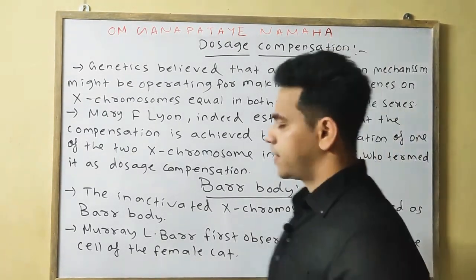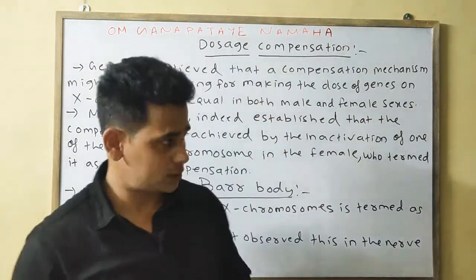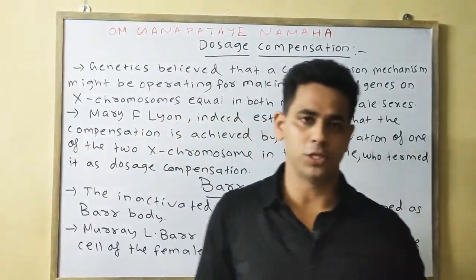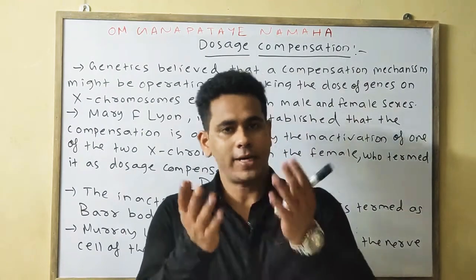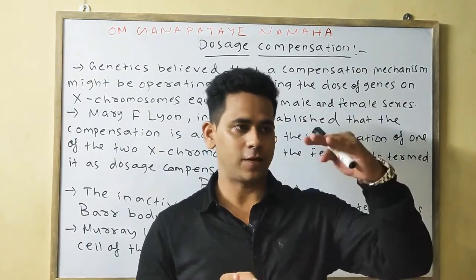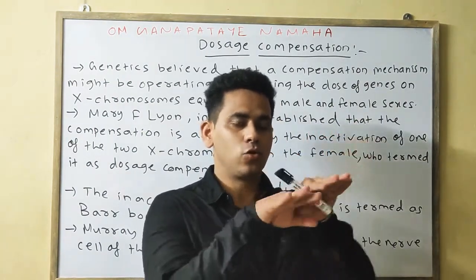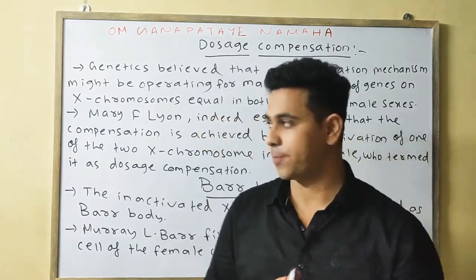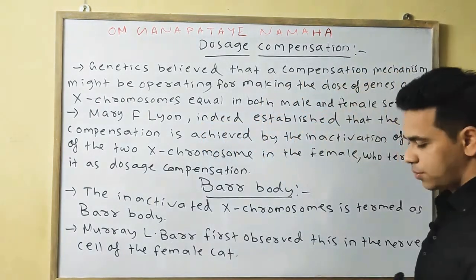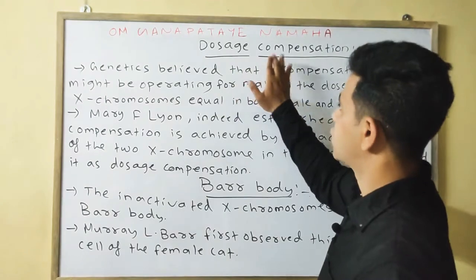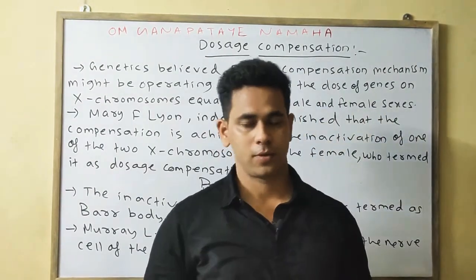Now we'll discuss our next term, dosage compensation. Dosage means quantity. Compensation means if anything lacks, then making it normal. Why is the term dosage compensation used here?